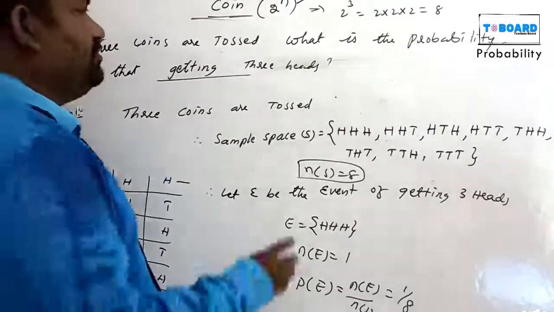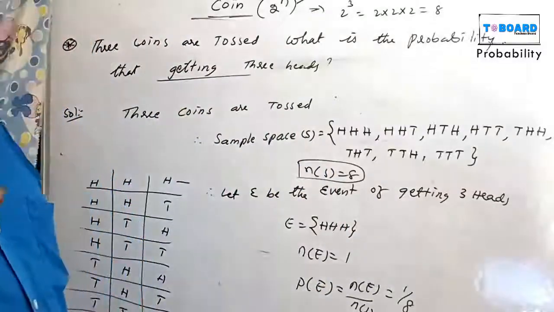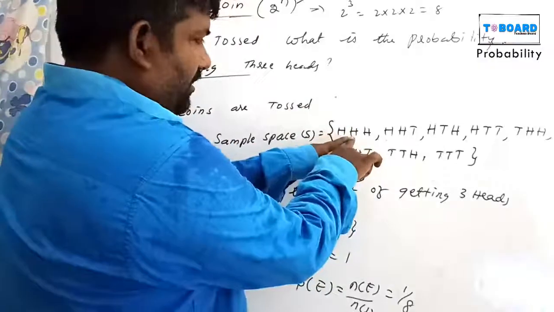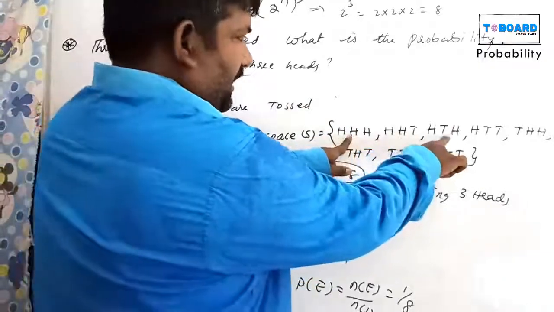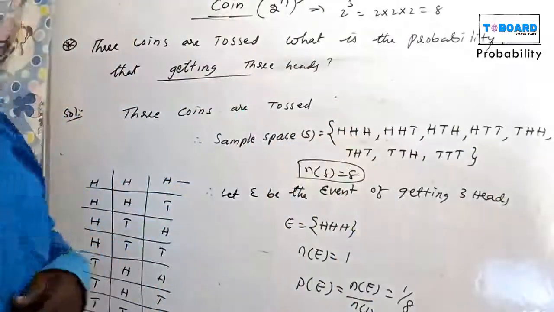Suppose the question is: what is the probability of getting at least 2 heads? At least 2 heads means 2 and more than 2. 1, 2, 3, 4 chances. So 4 out of 8.